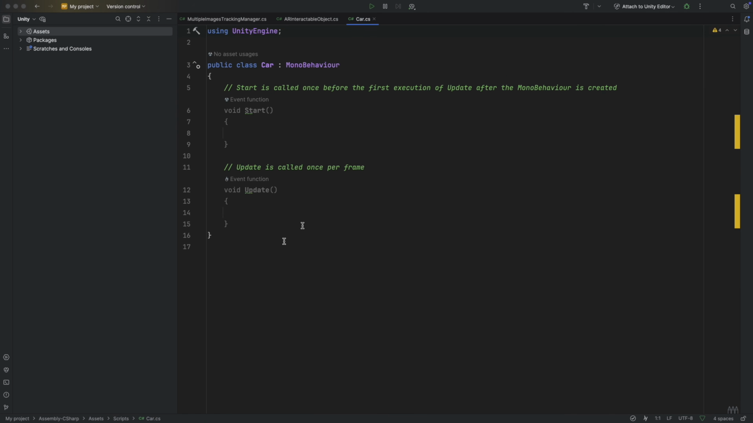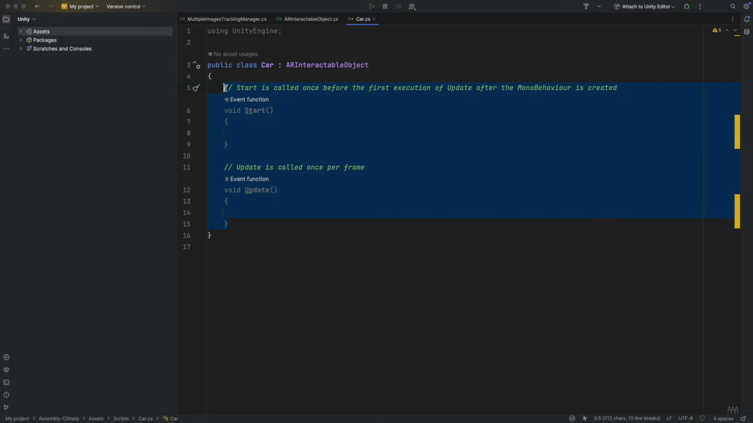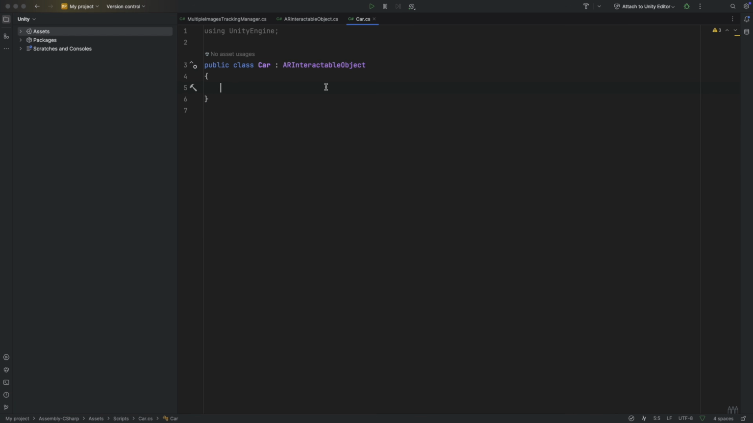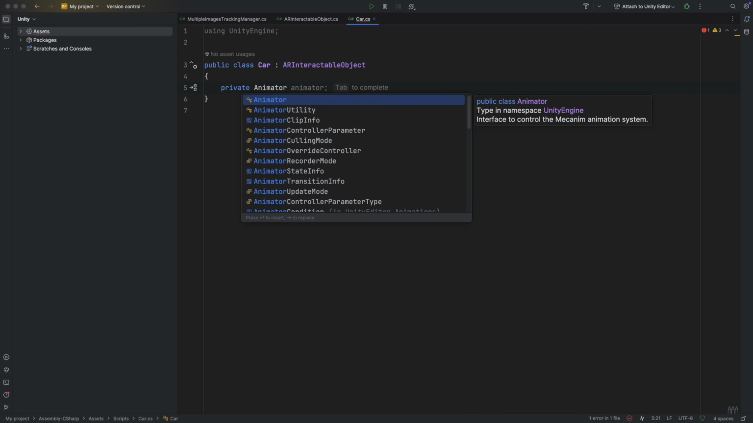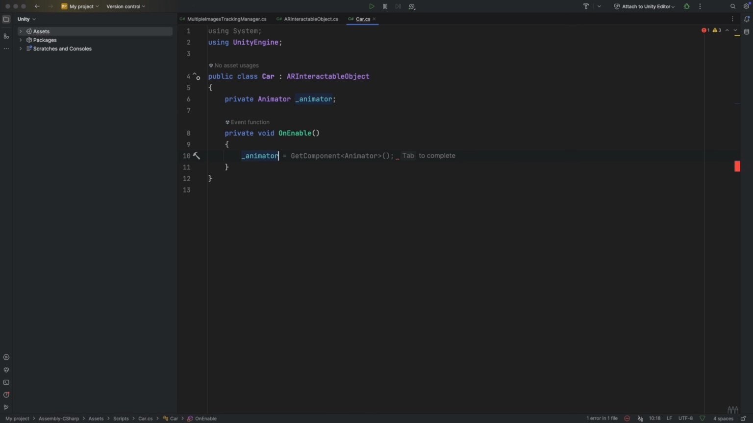Now let's create a new script called car for our combi. Here, instead of inheriting from MonoBehaviour, inherit from AR interactable object. Delete all this, create a reference to our animator, create onEnable, and here, animator is equal to the component we have in our car.